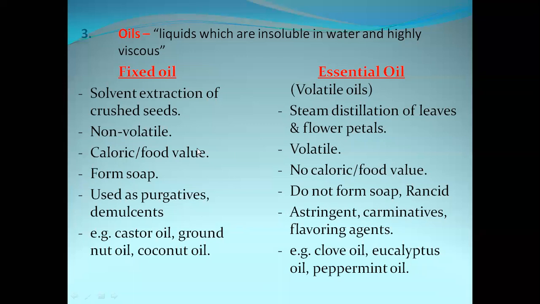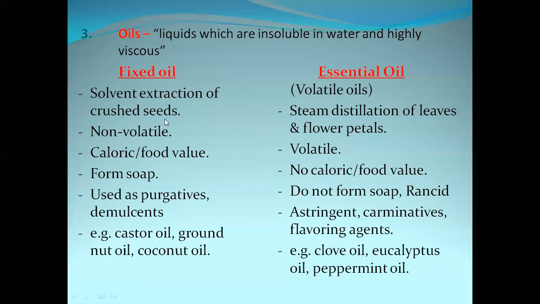We have three types of oils which are sourced for the drugs, and those include fixed oils, essential oils, and mineral oils. Now coming to the fixed oils, these are extracted by crushing the seeds. Coming to its properties, these are non-volatile.